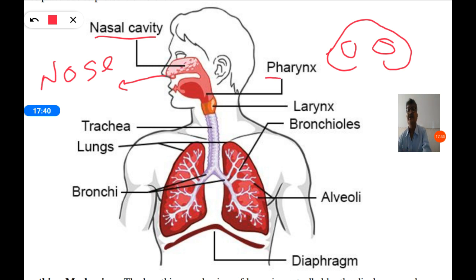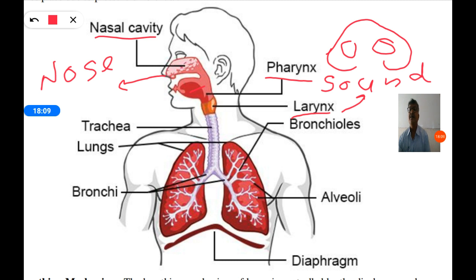And then pharynx. Pharynx is the place where both mouth and nose connect with each other. And then larynx. Larynx is nothing but the sound box which produces the sound. So we speak by making sound, and that sound is produced by this larynx.